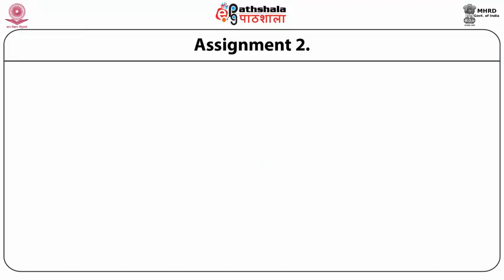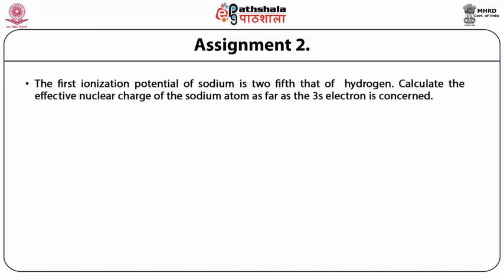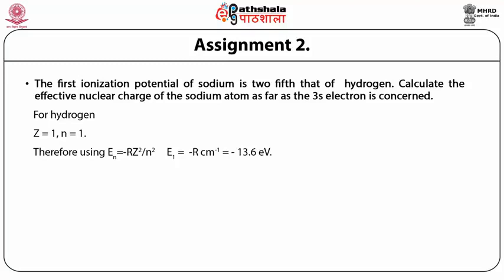Coming to assignment number 2, the first ionization potential of sodium is 2/5 that of hydrogen. We need to calculate the effective nuclear charge of the sodium atom as far as the 3s electron is concerned. For hydrogen, Z is equal to 1 and n is equal to 1. Therefore, using the energy level formula, En = −RZ²/n², taking Z = 1 and n = 1, this becomes E1 = −R cm⁻¹, and we know the value of this as −13.6 eV, the ionization energy being 13.6 eV in the case of hydrogen.